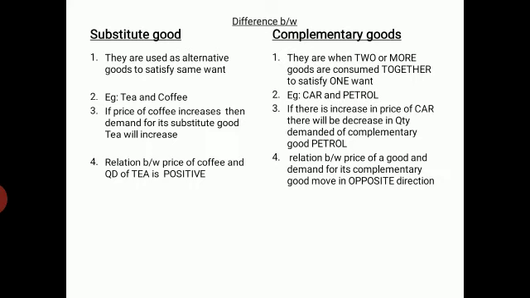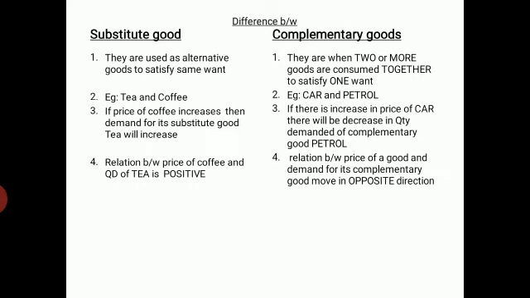Then third point of difference, complementary good. If there is an increase in the price of car, there will be a decrease in the quantity demanded of complementary good, petrol. Here it is reverse. If car price increases, then what is going to happen? Demand for car will become less, so demand for petrol will also become less. Price of car increases, demand of petrol decreases.